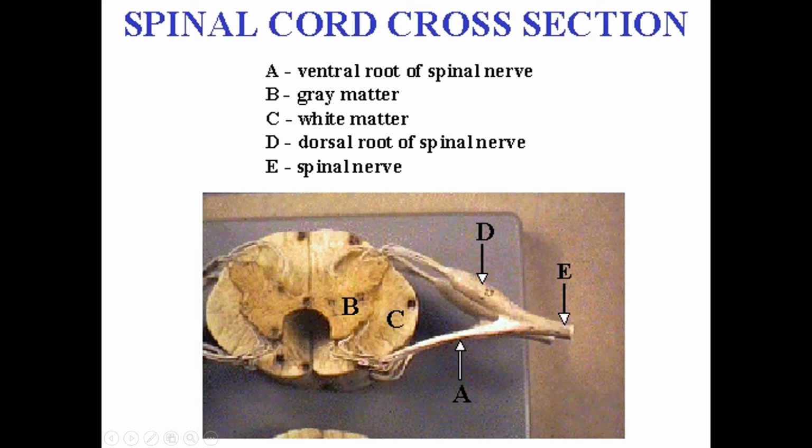One is the ventral root and another one is the dorsal root. The ventral root and dorsal root together form the spinal nerve. In this spinal cord cross section of one segment, the inner one is the gray matter.